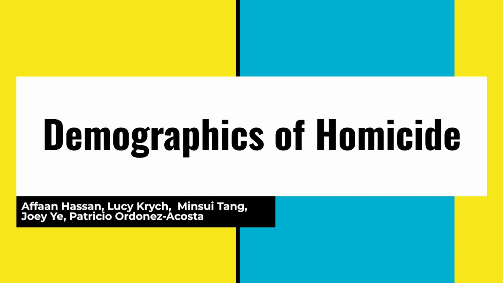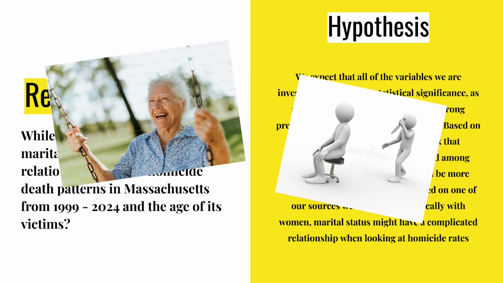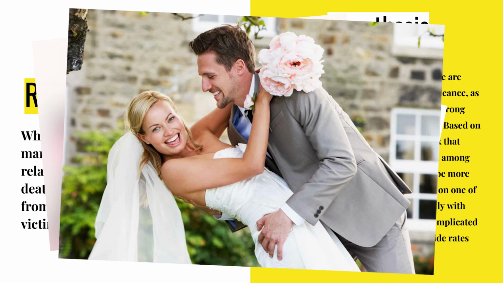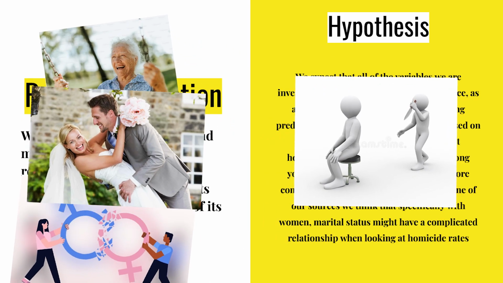We are going to be talking about homicide rates in the state of Massachusetts. Okay, so our research question. We want to know if there's a relationship between age and homicide death rates, and we want to do this while accounting for gender and marital status. So essentially, we'll be looking at the relationships of all three variables with homicide rate.